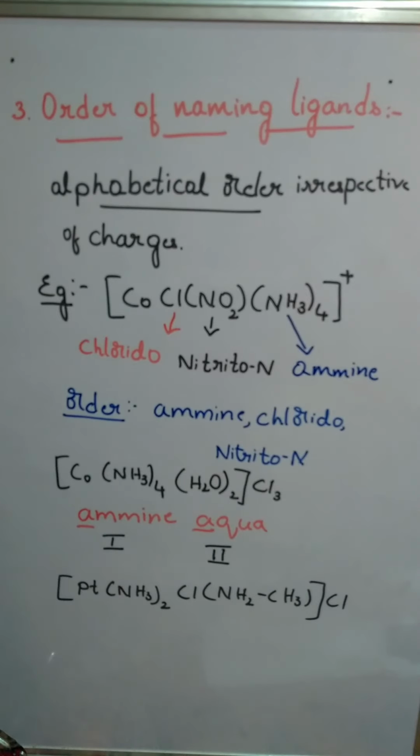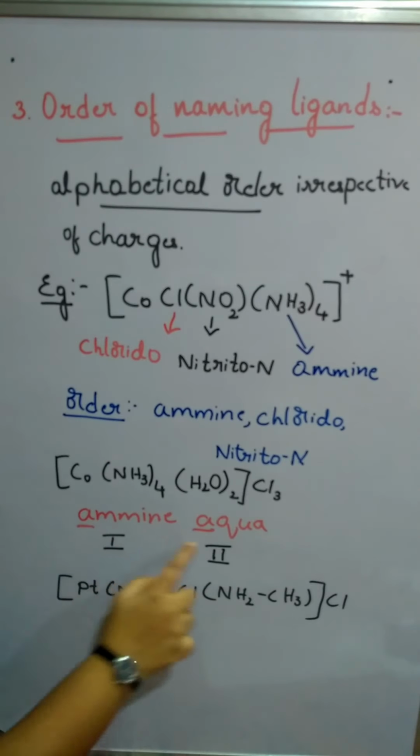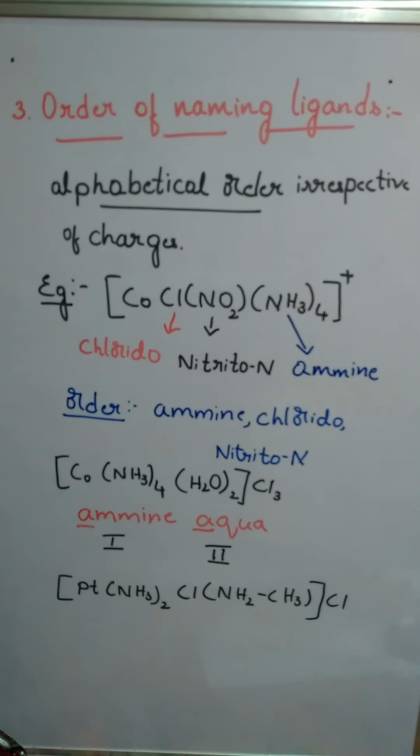So you need to analyze and check the alphabetical order of the ligands, and then name them. Here both ligands start with the same first letter, so we check the next letter, where M comes first. So amine is first in the order of naming the ligands, then comes aqua.